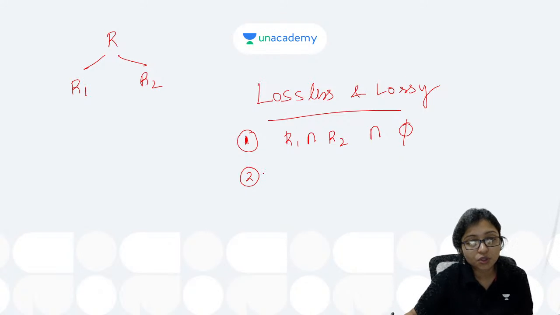Not phi, that is okay. Then what are the rules? After that, next.